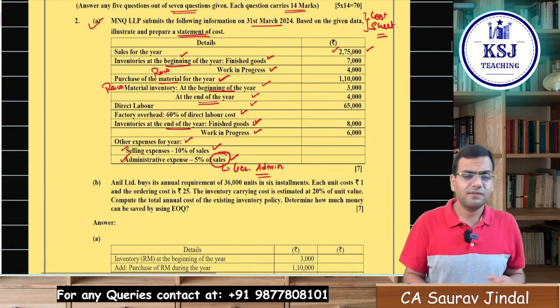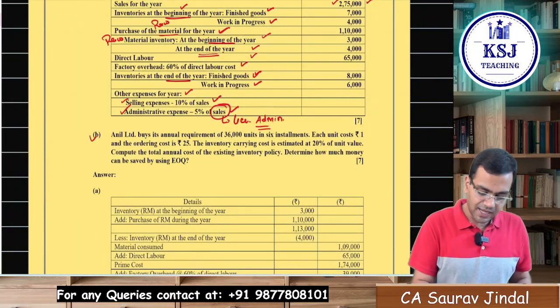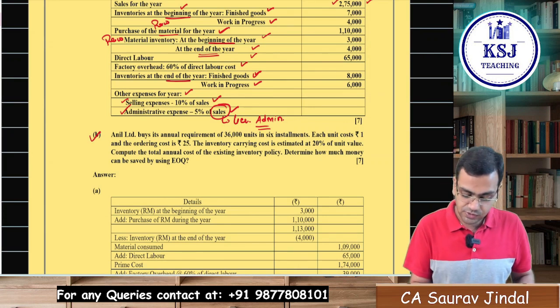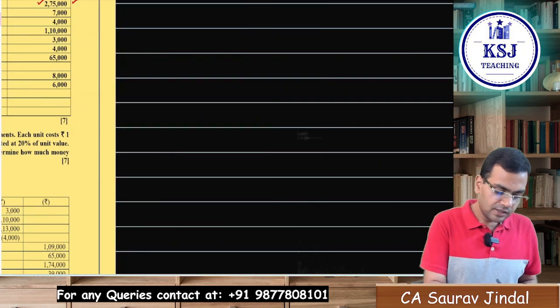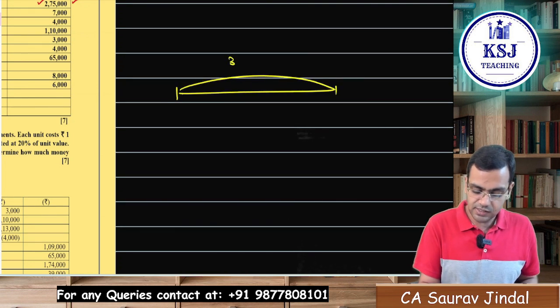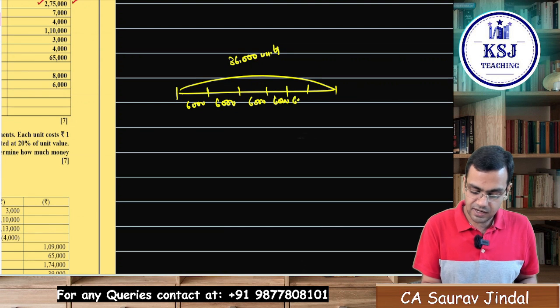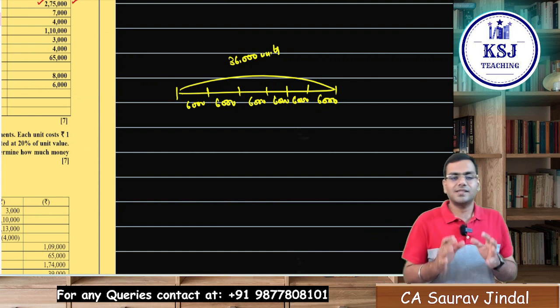Now, 7 marks, a very easy question on the cost sheet. Next part, material costing. Anil Limited buys the annual requirement of 36,000 units in 6 installments. This is what they are doing. They need 36,000 units in the whole year, right? And they are getting it in 1, 2, 3, 4, 5, 6 installments. So every time they are ordering how many units? 6,000 units. Isn't it? If they are ordering in 6 installments, that means every time they are ordering 6,000 units.